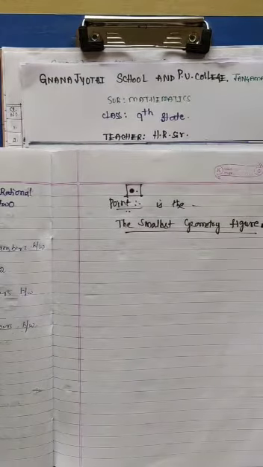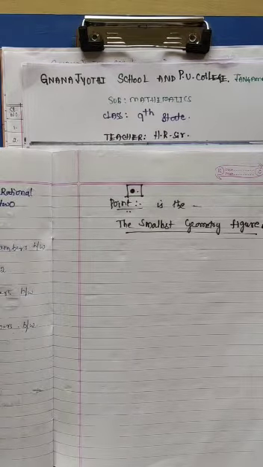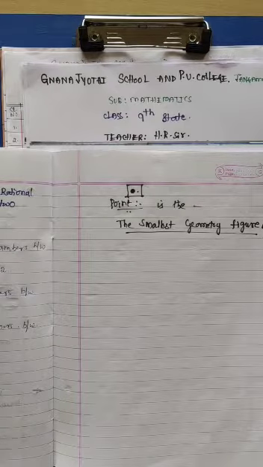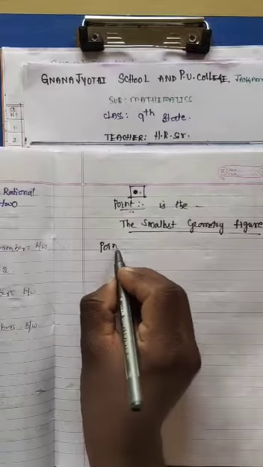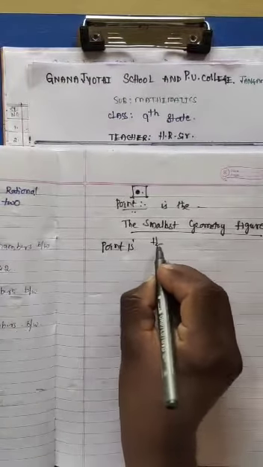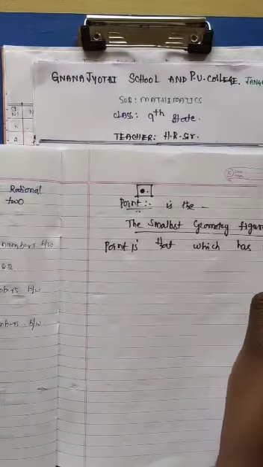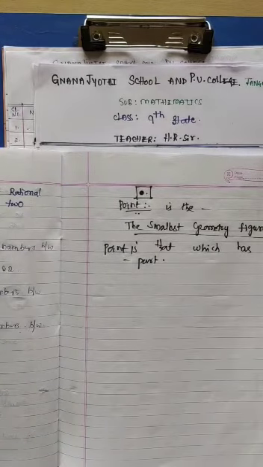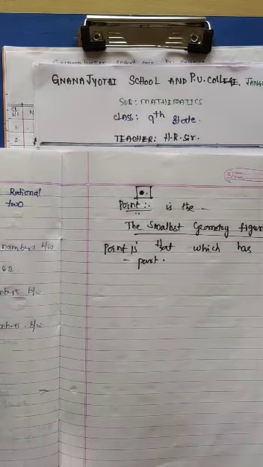So according to the text, a point is that which has no part. So the smallest geometrical figure, a point, is that which has no part.